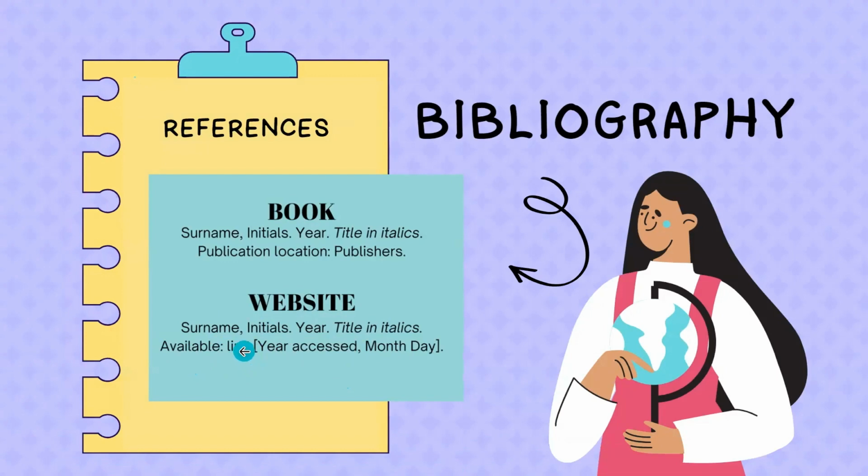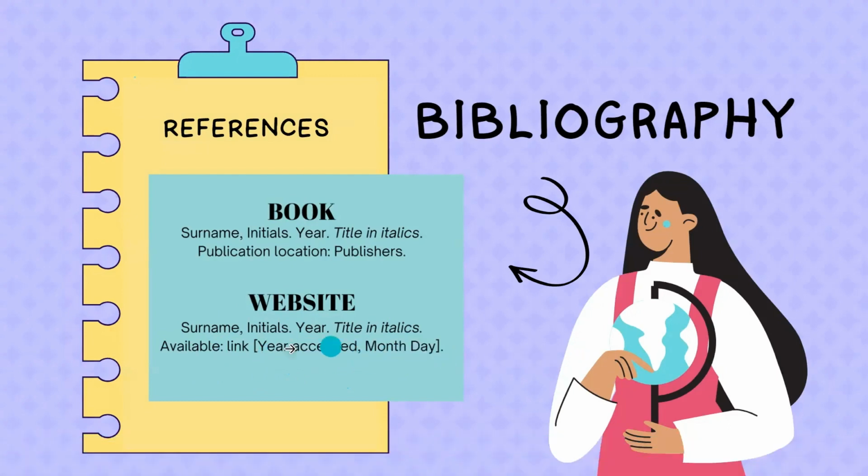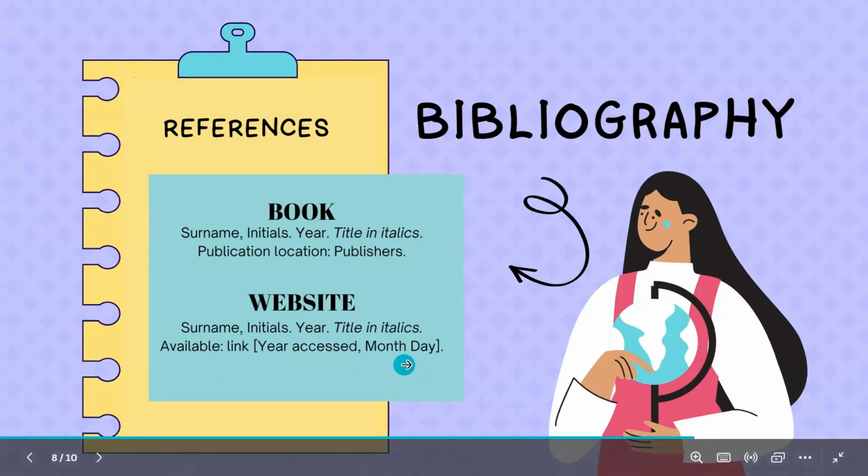So your link is https www. That whole line of the URL. Your accessed, or the date accessed, is the day you read the article. So for me, it was yesterday in which I found that article, the 20th of August. So I put it in 2023, August 20th. That's my bibliography.